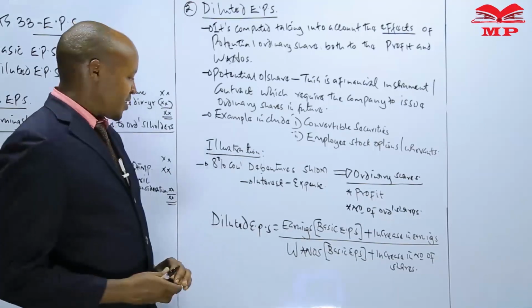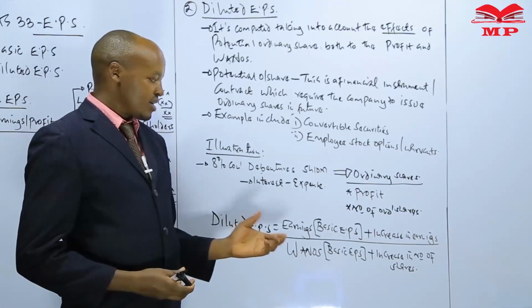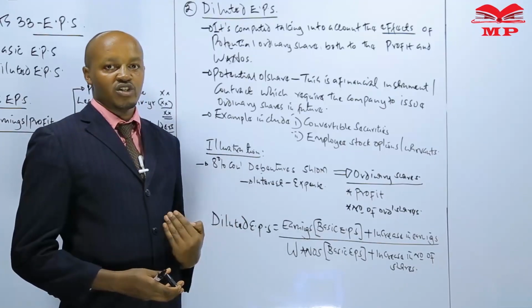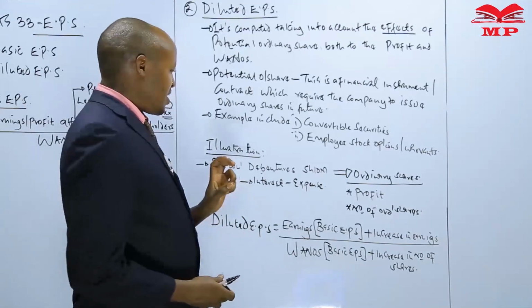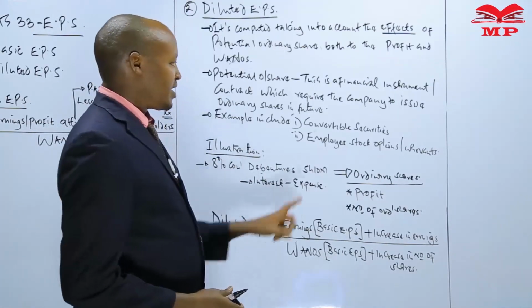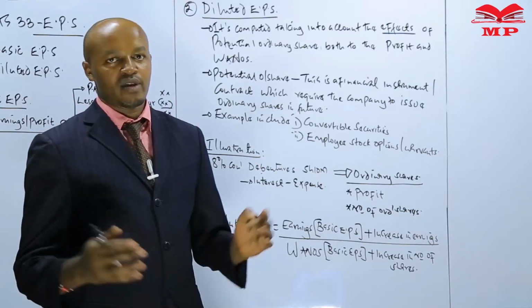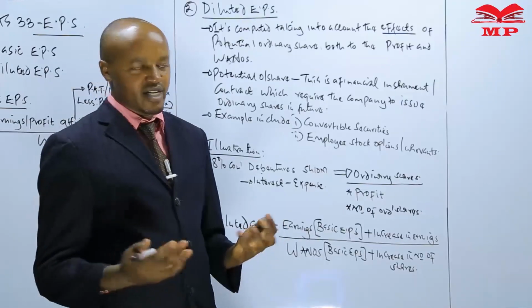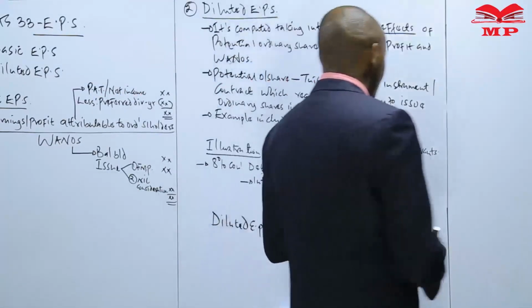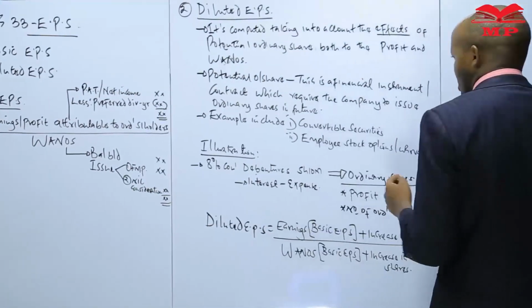Before we look at a specific illustration in terms of the computation of diluted earning per share, I want us to look at how we treat the convertible securities and the employees stock option for the purpose of computing our diluted earning per share. And let's start with the convertible securities.